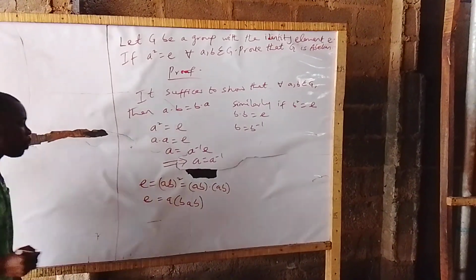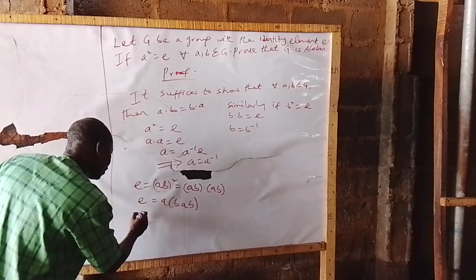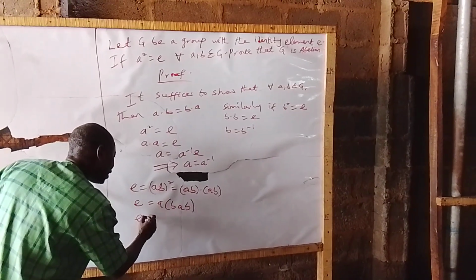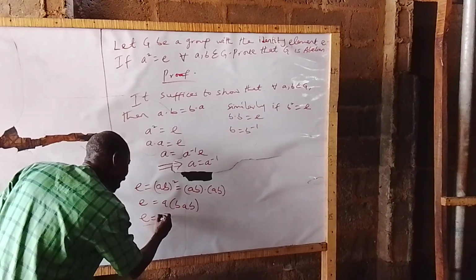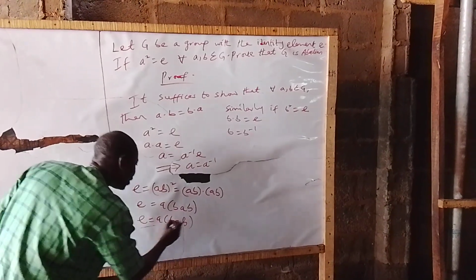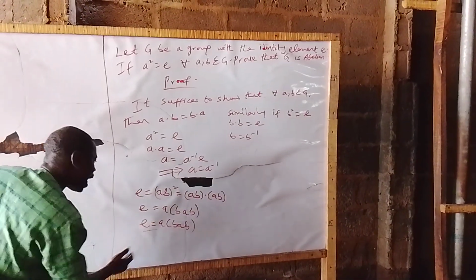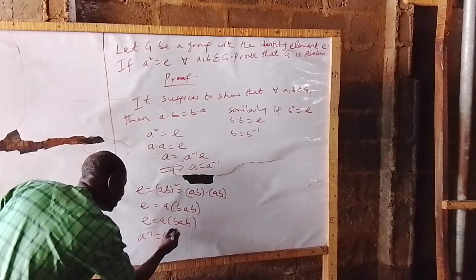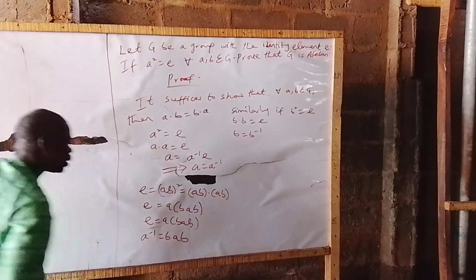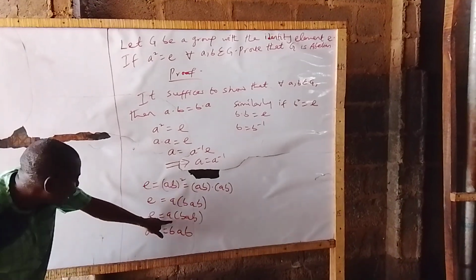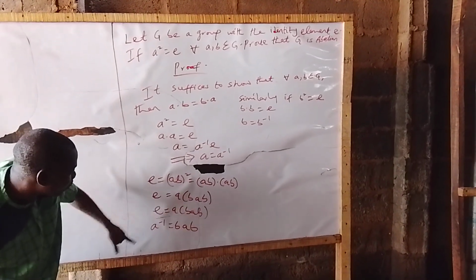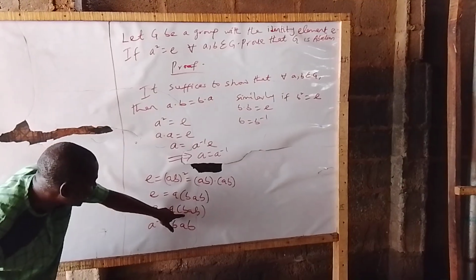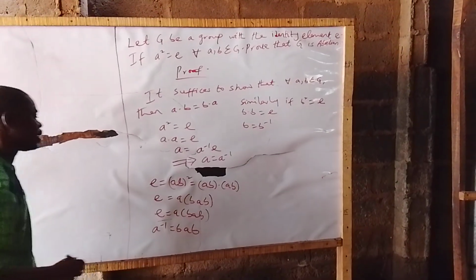Then it implies that E is equal to A into B, AB. So that implies that A inverse is equal to B, AB. If this comes to the left hand side, that implies that A inverse is equal to B, AB.